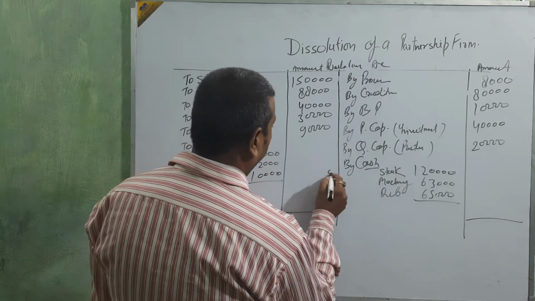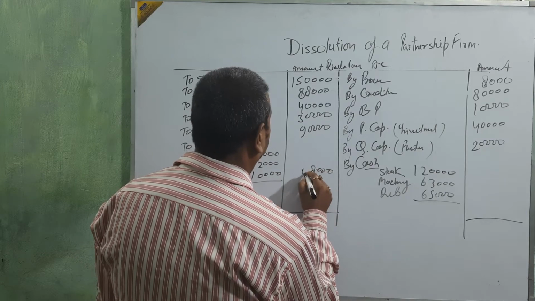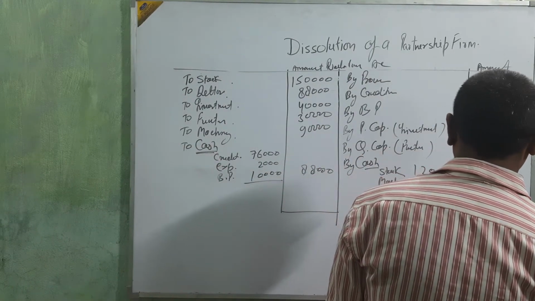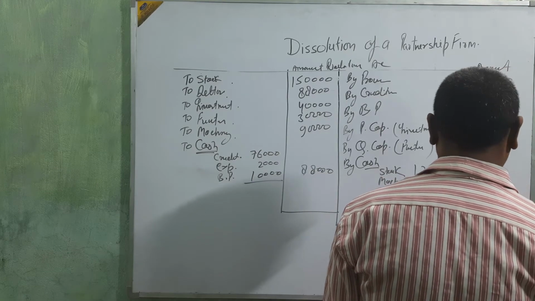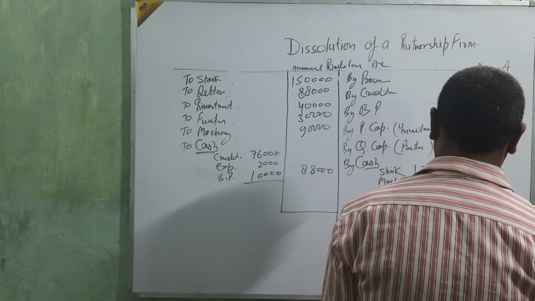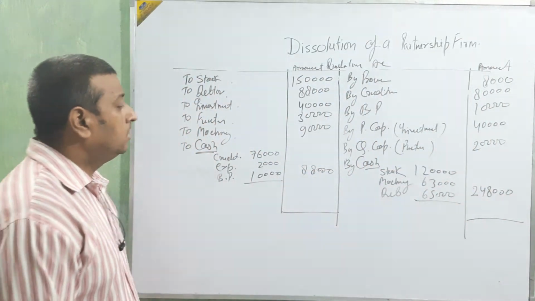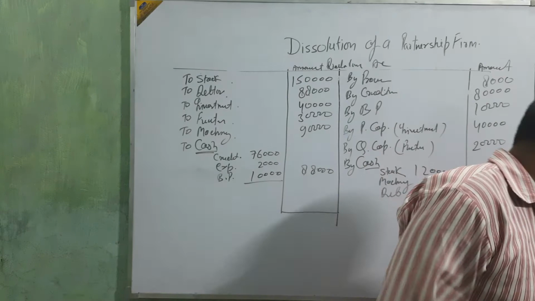Now we are going to do the totaling. Okay beta, this amount is 88, and this is 84 and 2. Now we are going to total this side.